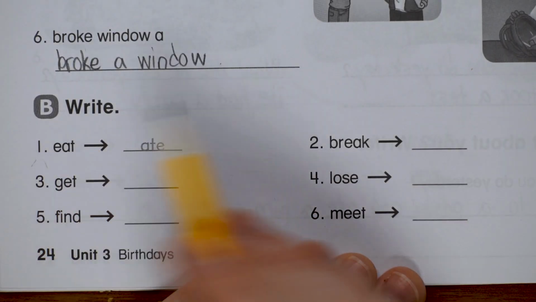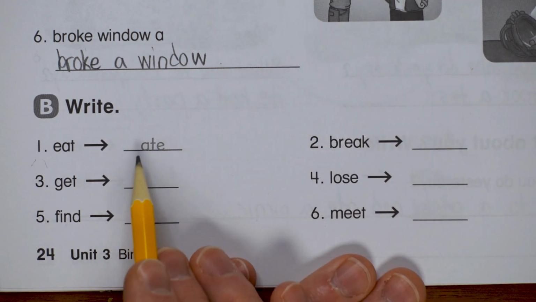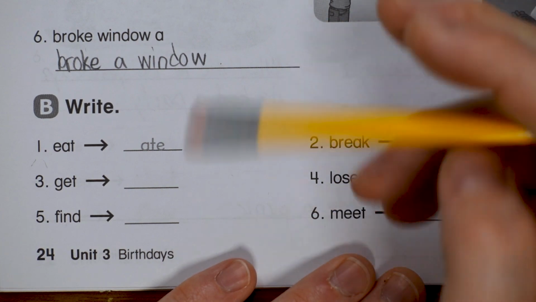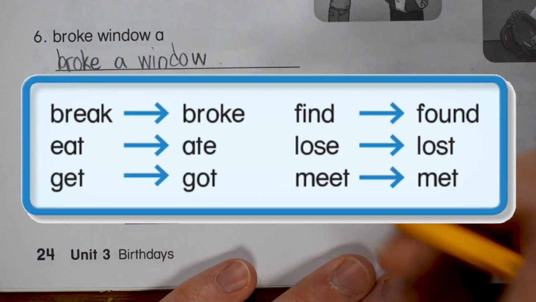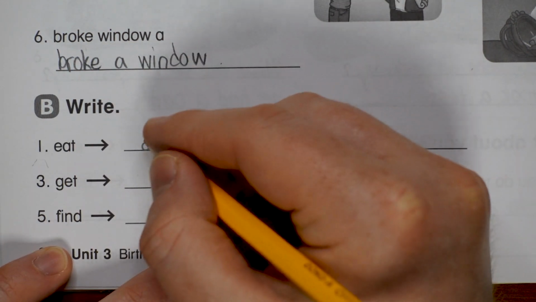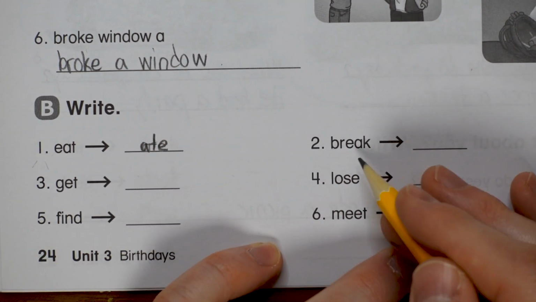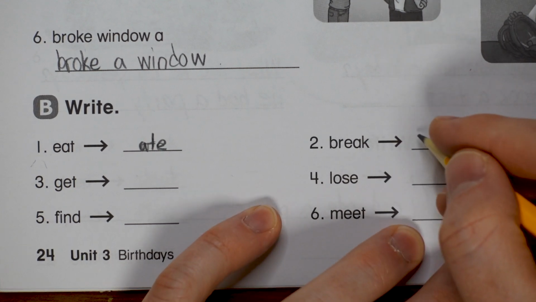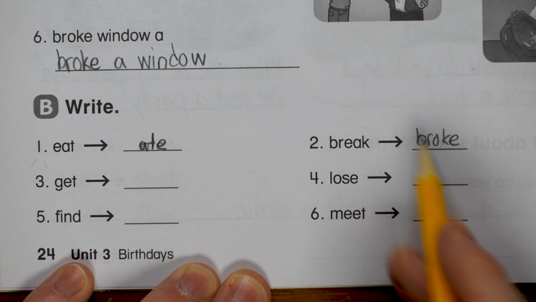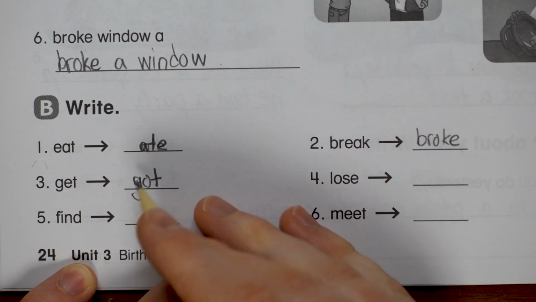And this is part B. Part B just wants us to write in the past tense for each of these action verbs. In the student books, this was a little box. All right, let's get started. The past tense for eat is ate. Like I ate some spicy noodle soup. The past tense for break is broke. I broke my computer. Past tense for get is got. I got a new car.